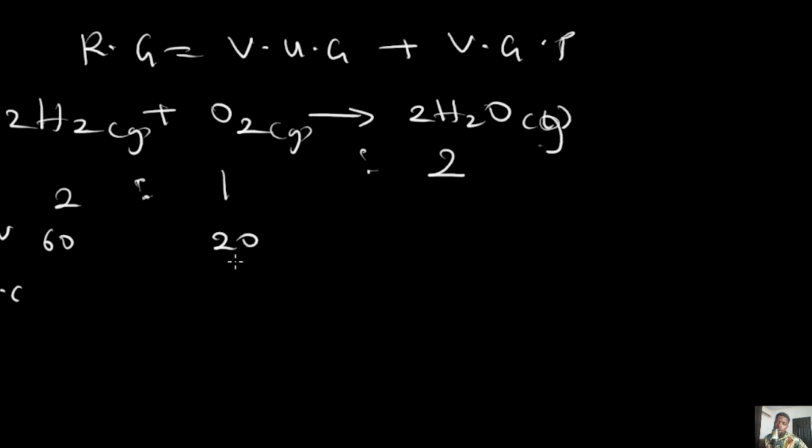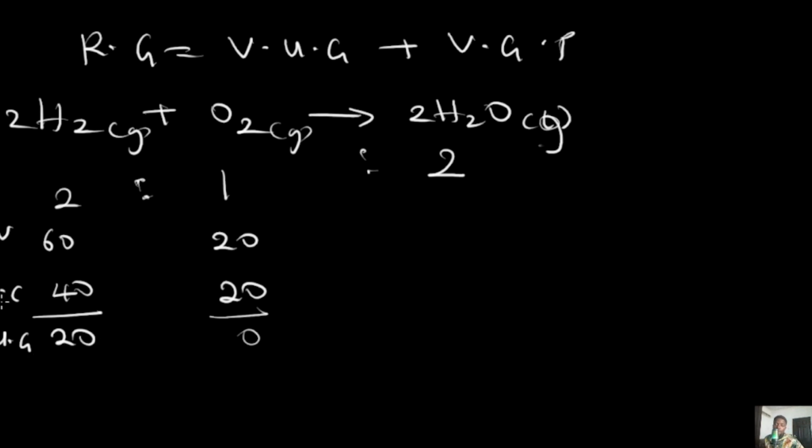So if we are going to use oxygen to determine, it will mean that if we have 20 here, how many are we going to have here? 40. Since the ratio is 2:1 or 1:2, 20 is to 40. The implication is that the excess gas is going to be hydrogen, and the volume of the gas that was not used is going to be 60 minus 40, and that is going to be 20. There is no remaining oxygen here. This is 0. So with that said, the volume of the unused gas equals 20 cm3.